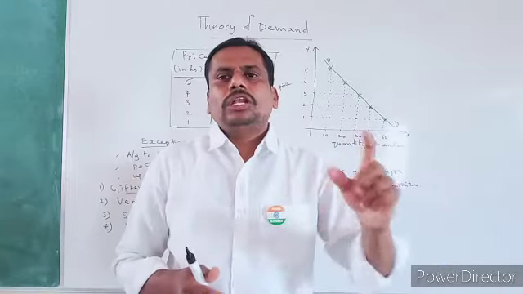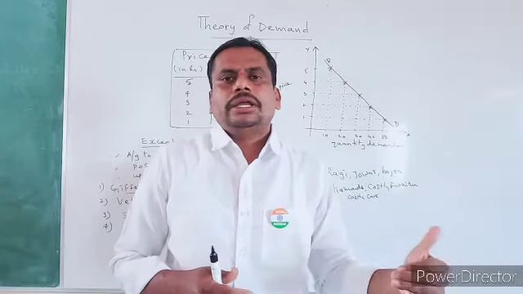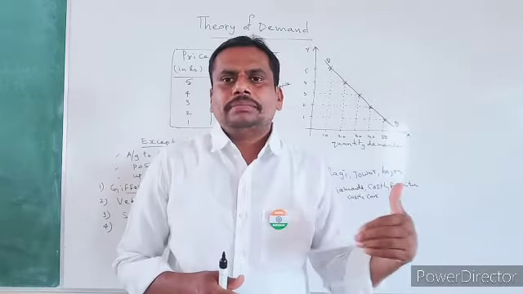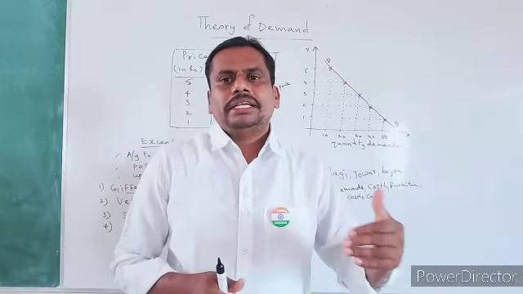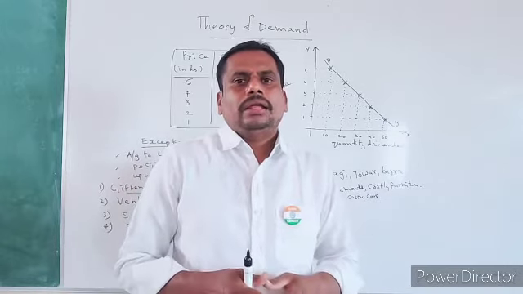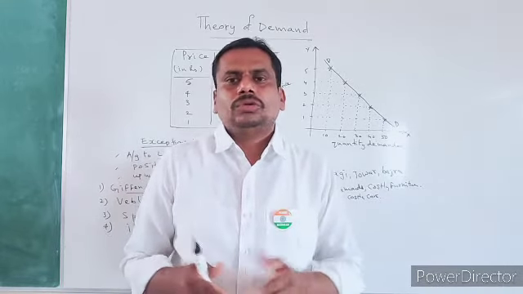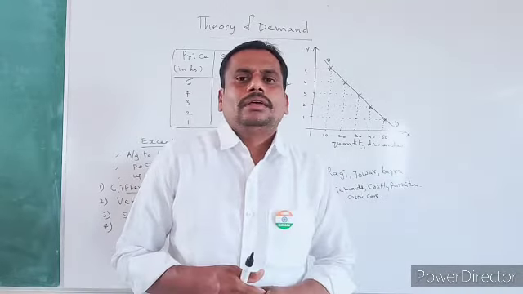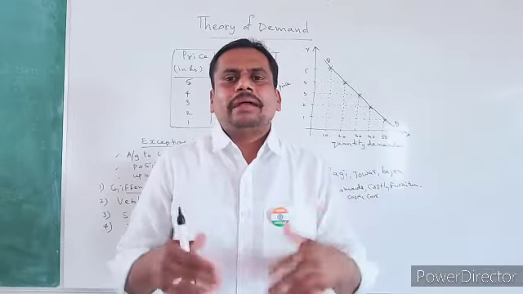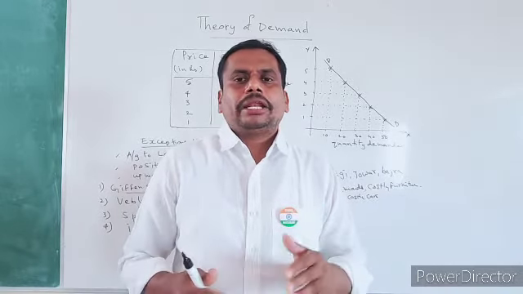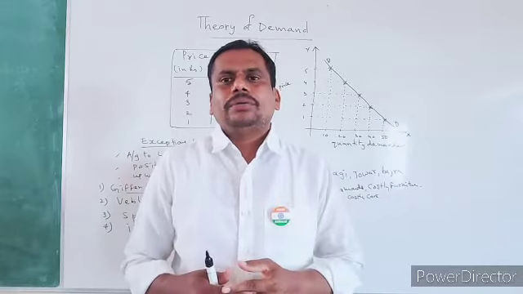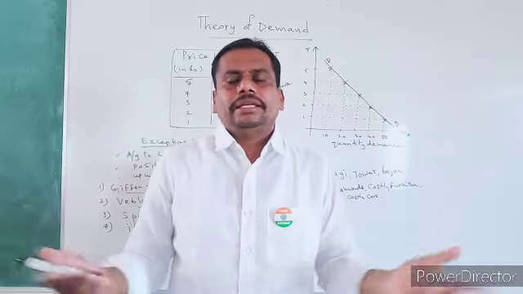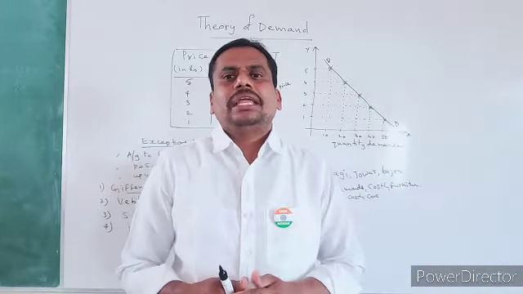For example, 1 kilo of tomato: 3 days back it was 20. Again 2 days back it came down to 15. Again yesterday it came down to 10. And today it is 8 rupees. So people feel that it may even go to 5 rupees. So instead of increasing the demand for tomato, some people may try to postpone the purchase of tomato, and even though there is a fall in the price of tomato, demand will not increase. So this is called what? Speculation effect.